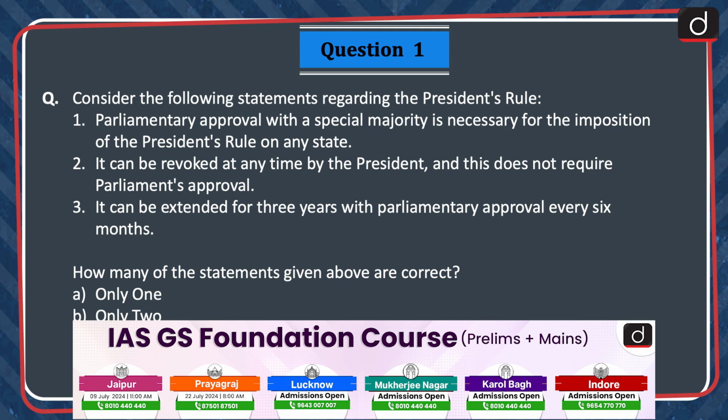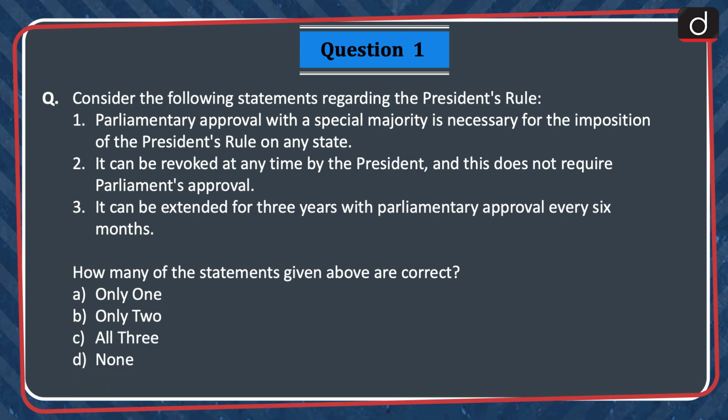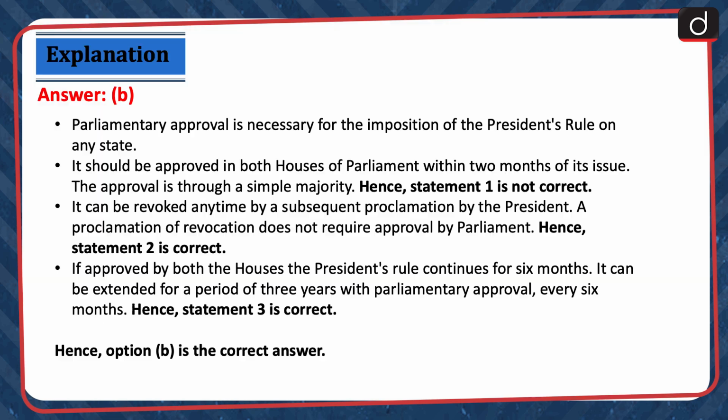First question is, consider the following statements regarding the President's rule. 1. Parliamentary approval with a special majority is necessary for the imposition of the President's rule on any state. 2. It can be revoked at any time by the President and this does not require Parliament's approval. 3. It can be extended for 3 years with parliamentary approval every 6 months. How many of the statements given above are correct? Only 1, only 2, all 3 or none? The correct answer is option B, only 2.